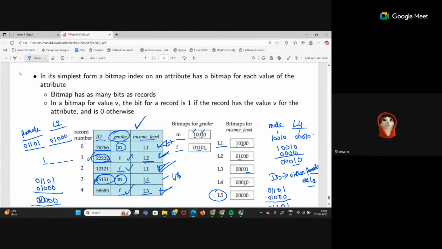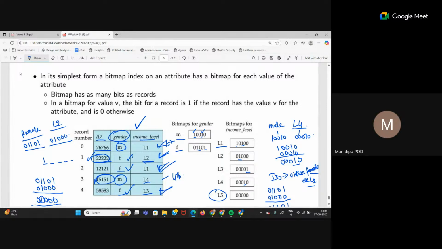No, but suppose there are say 1,000, 10,000, or 1 lakh rows. That is the constraint of bitmap, that we can only do it for such tables where there are a limited number of unique values. Now, if this is a very big table, then this will be very difficult to perform.